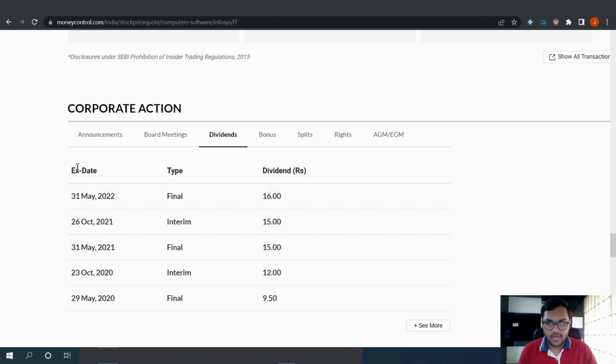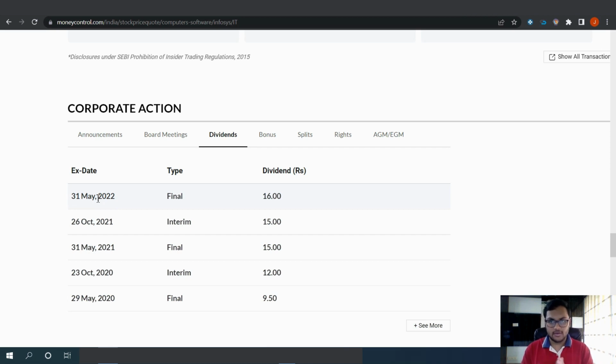So ex means it has happened, like in the case of relationships. Okay, anyways, bad reference, but anyways. So whenever you talk about the ex-dividend date, it means the dividend, that thing has already happened. So 31st May is the ex-dividend date in this case. Okay, so you need to buy the shares before 30th.